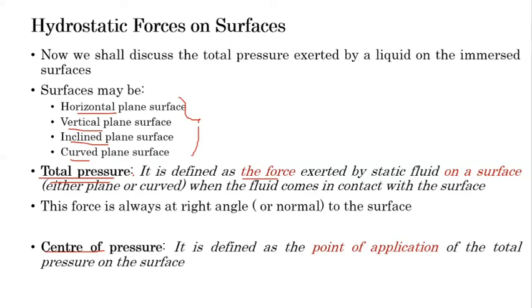Then we saw the hydrostatic paradox and two definitions: total pressure and center of pressure. In the coming lecture, we will derive the equations of total pressure and center of pressure for all these four surfaces. So that's all for today.